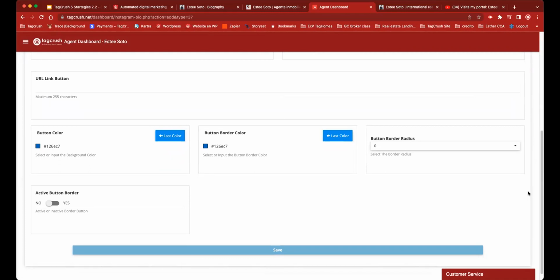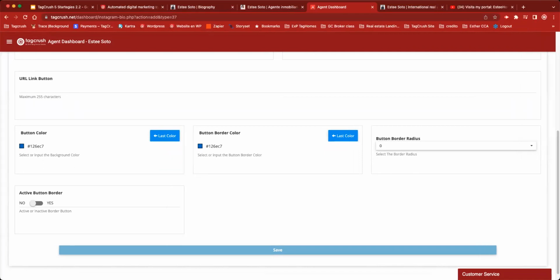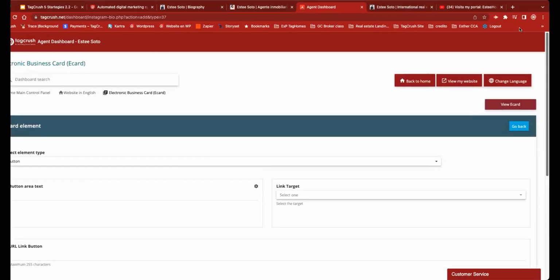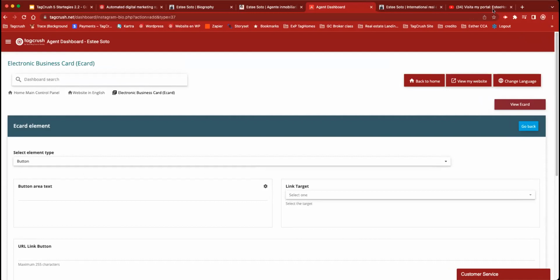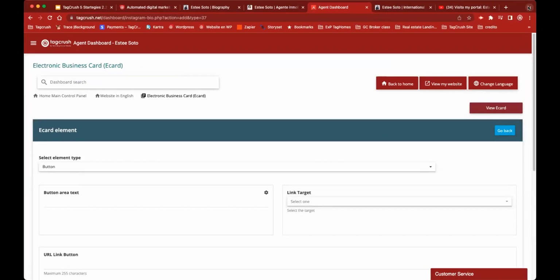So the e-card shouldn't be just a menu of photos or a menu of links. It has to be useful. The e-card is moving to become now like your main page. Like your domain should go to your e-card, and people from there should move to your website, your blog, your articles.